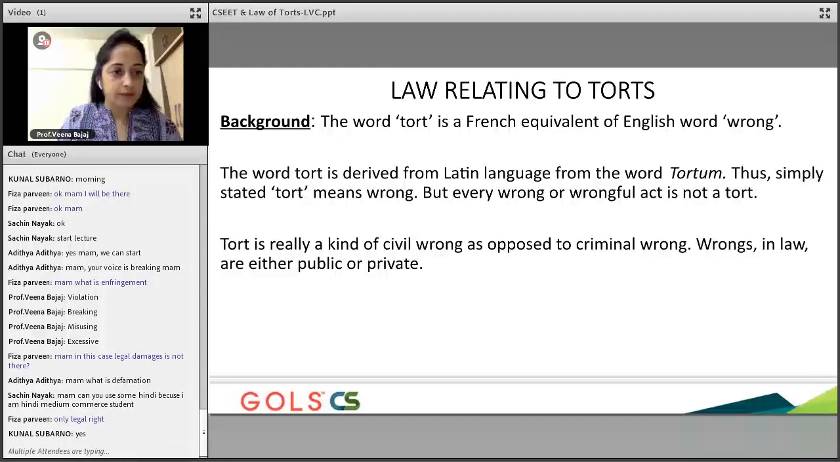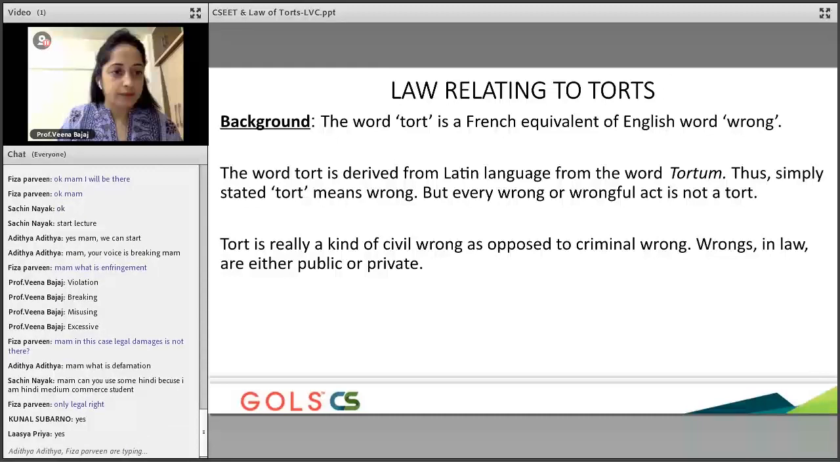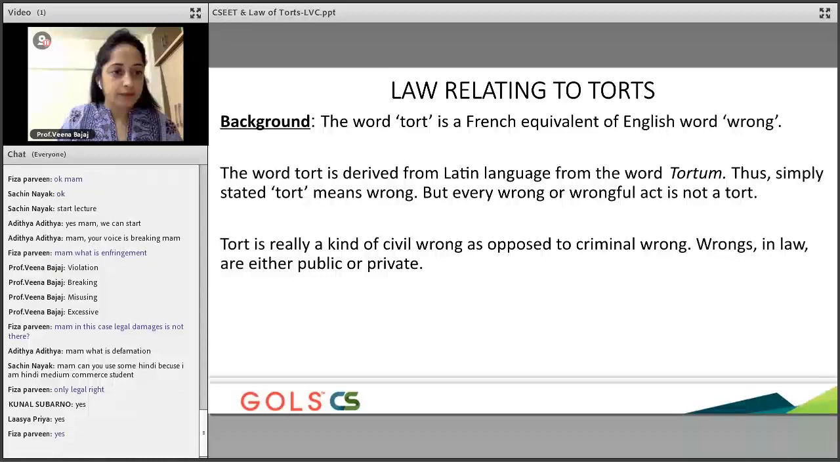Okay, yes, Sachin. Sachin, generally we do conduct classes in English, but if there's any portion that's not understood, it'll be easy if you can tell me that, Sachin. I'm more than happy to explain the relevant portion to you in Hindi.